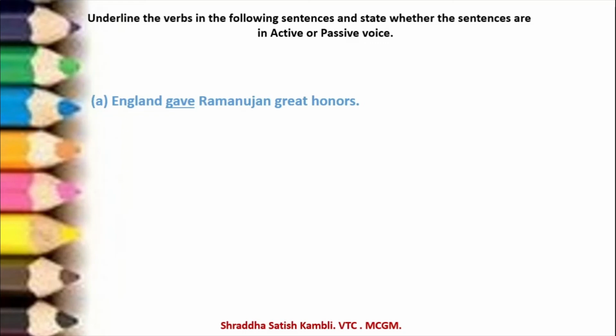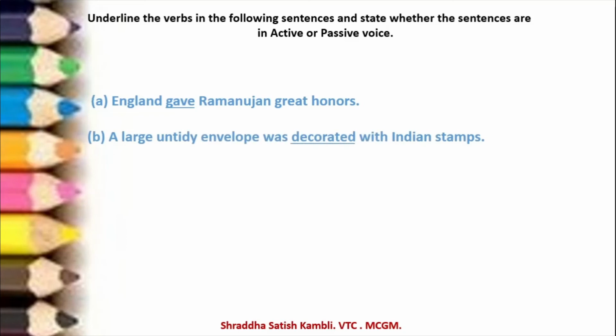We have underlined the first sentence for you. "England gave Ramanujan great honors." So "gave" is the verb. Look at the next one. "A large untidy envelope was decorated with Indian stamps."